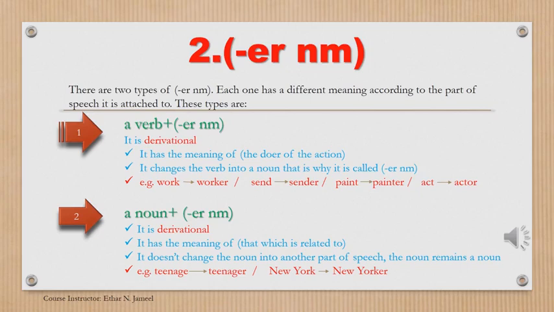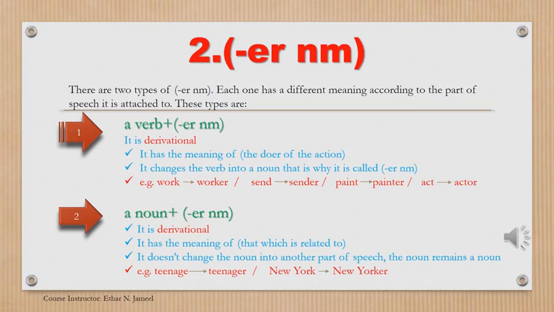The second ER nominal is the one that is added to nouns, not to verbs. So this ER nominal is added to nouns. And it is derivational because it is not inflectional. It is not added to adjectives. That is why it is derivational. And this ER nominal is added to nouns, but it doesn't change the noun into another part of speech. The noun remains a noun, but with a difference in meaning.